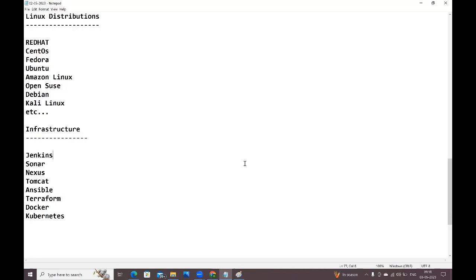We have hypervisor software. By using that hypervisor software, you can install Linux as the guest operating system in your system. Suppose you have the Windows operating system, that is the host operating system. On top of that host operating system, you need to install hypervisor software, and by using it you can install Linux as the guest operating system.